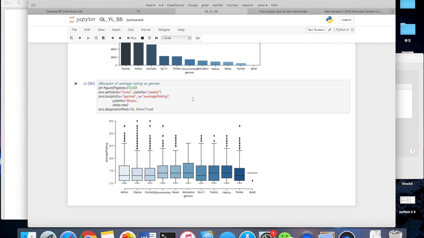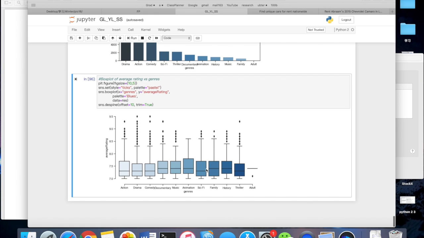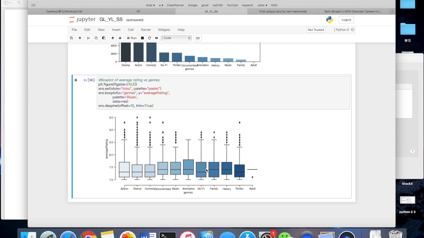But after we did a box plot, we can see that the median of the average rating is actually similar. So it tells us that genre doesn't really play a very important role in how successful a movie will be. And that is the end of our exploration and the end of our code.